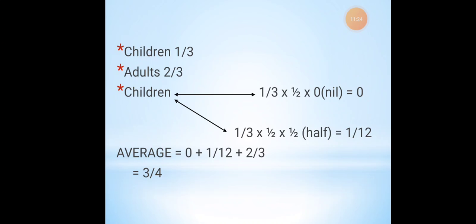If a particular individual consumes less than this 3/4 consumption, he will be called a poor person. If I consume more than 3/4 consumption, in the sense, in a particular 1 kg of chicken, I will take 3/4. That is the minimum consumption. If I eat 1 kg of chicken per day, I am living above the poverty line.